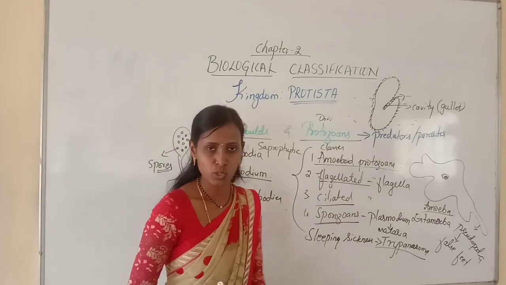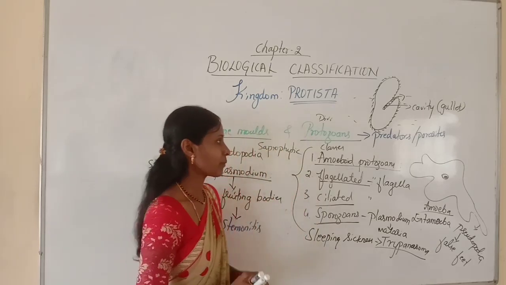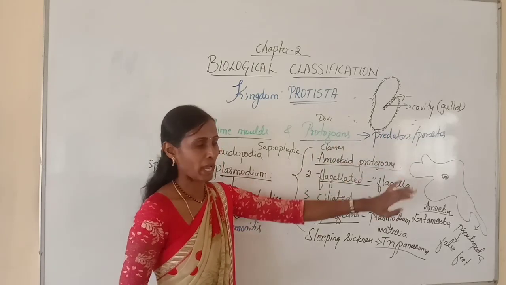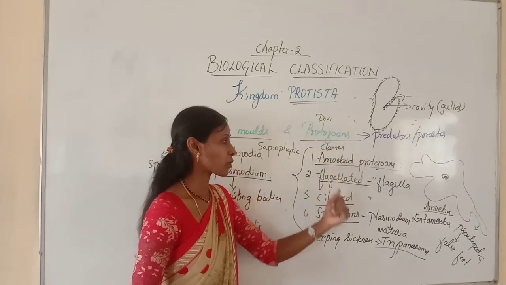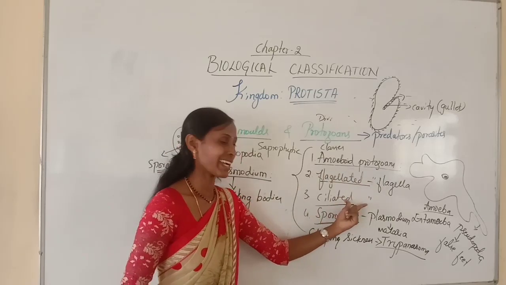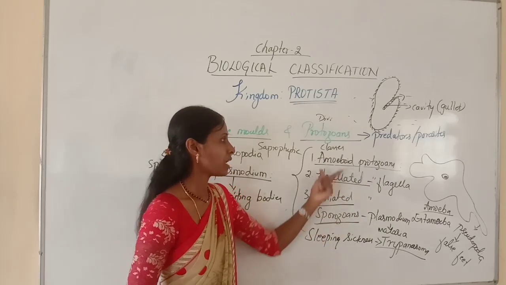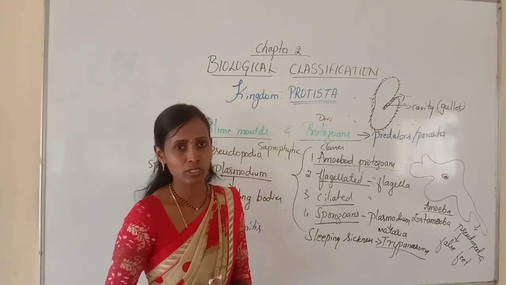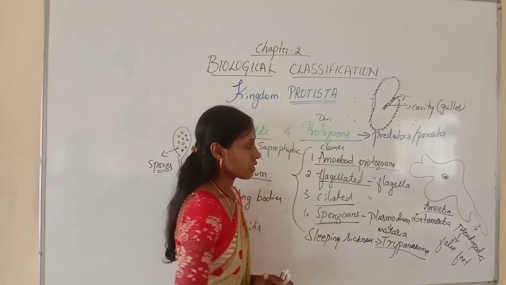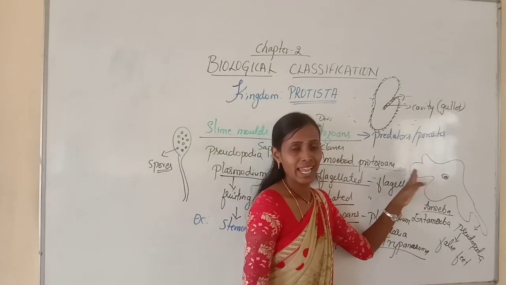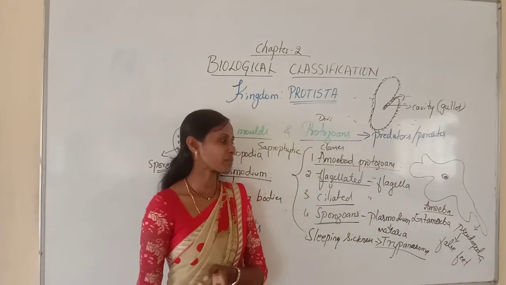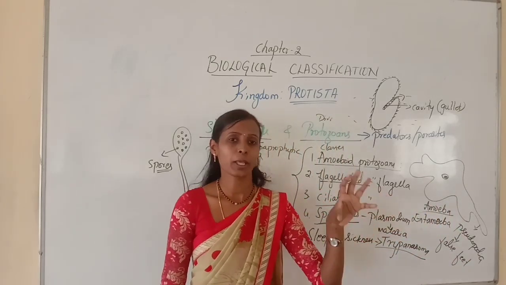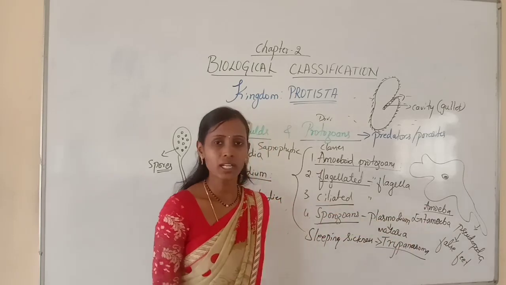Here all the examples are also very important. Let me repeat once again. Protozoans have 4 classes. Here protozoans are usually predators or parasites. The 4 classes are amoeboid protozoans, flagellated protozoans, ciliated protozoans and sporozoans. The amoeboid protozoans are unicellular, microscopic, present in fresh or marine water, and even in moist soil. The body shape is usually irregular and naked, having only protoplasmic outgrowths called pseudopodia. So these organisms can move and capture their prey with the help of these false feet, or pseudopodia.